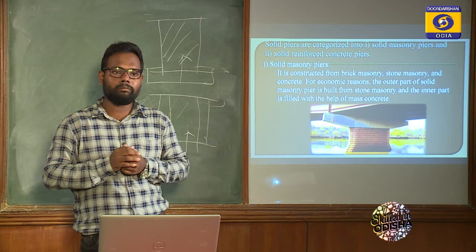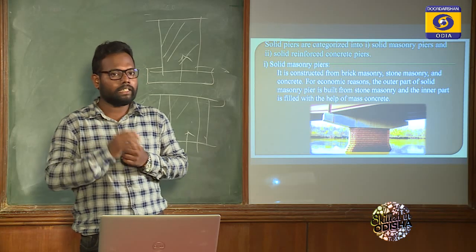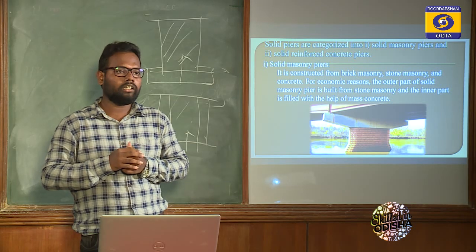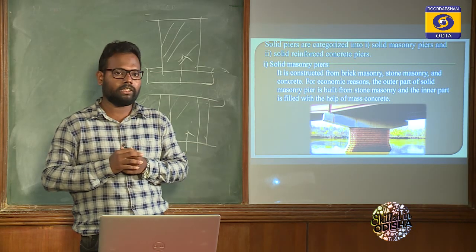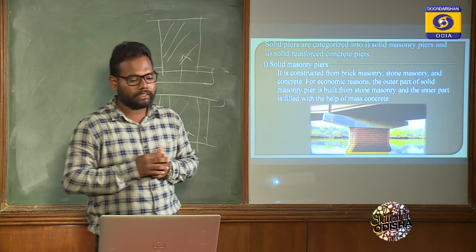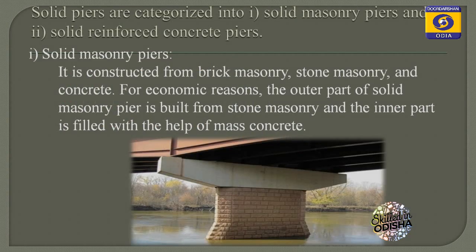For economical reasons, we use brick masonry or stone masonry on the outer side of the piers, but inside we fill with mass concrete. So look at the first point: it consists of brick masonry, stone masonry and concrete. For economical reasons, the outer part of the solid masonry piers is built from stone masonry and the inner part is filled with the help of mass concrete. Got it?